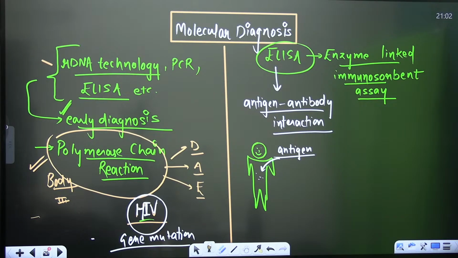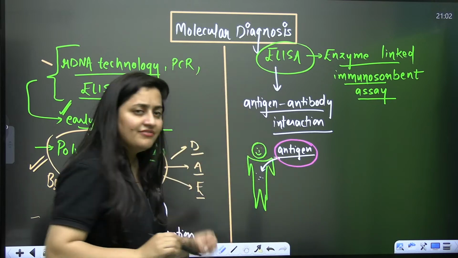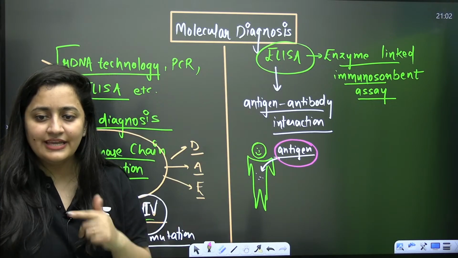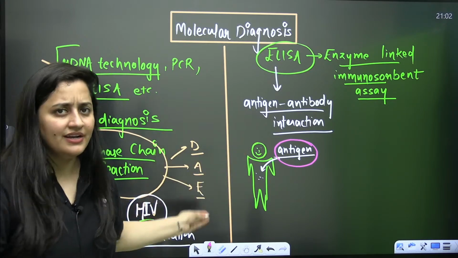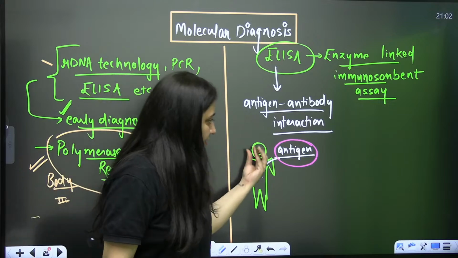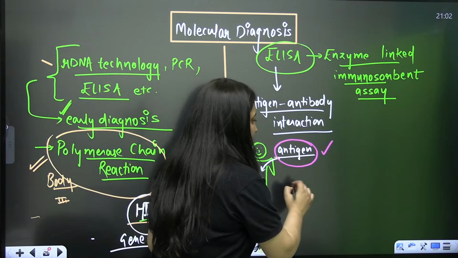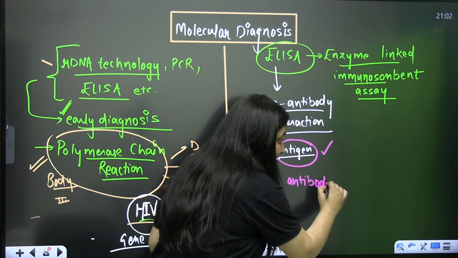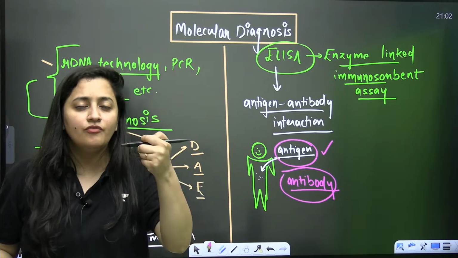Yes? So even if Chintu's body has antigen in a very small amount, obviously the body is going to form antibodies against it. Once the body recognizes it, it will make the antibodies. Now let's say the patient's blood is taken. In that blood we can go for two things. We can go for antigen detection, and if we are suspecting a disease, we can even go for checking the antibody.